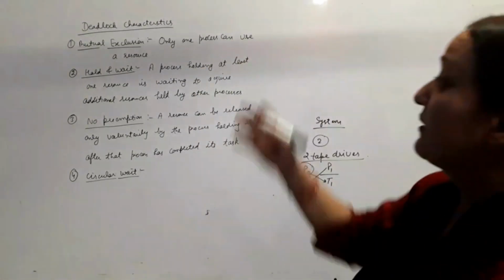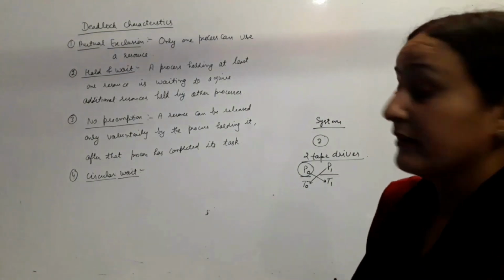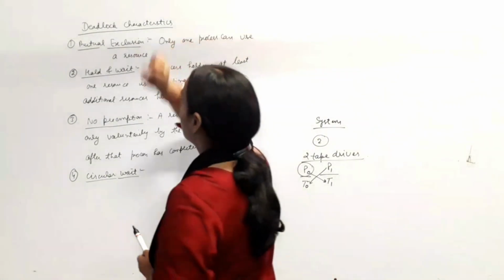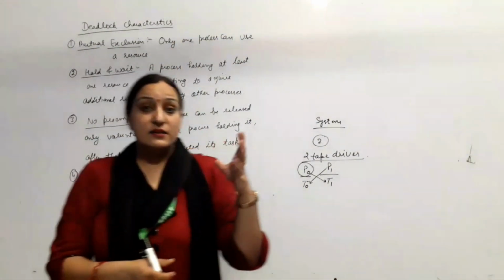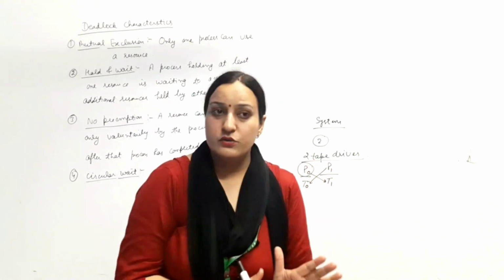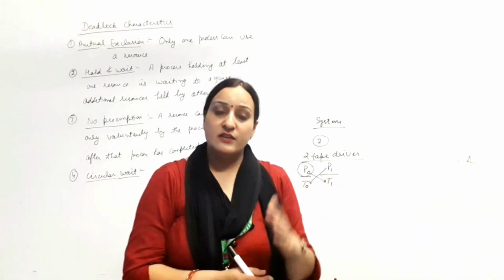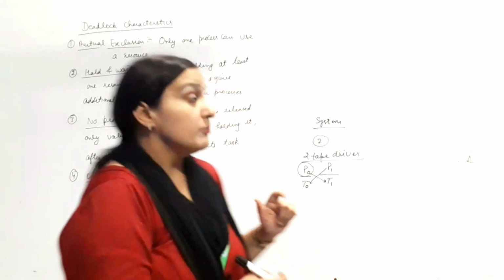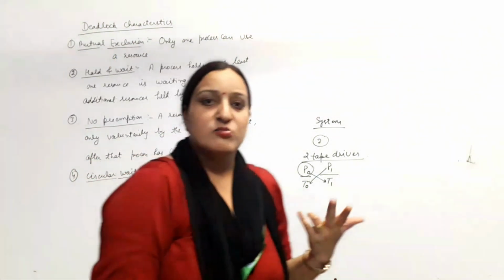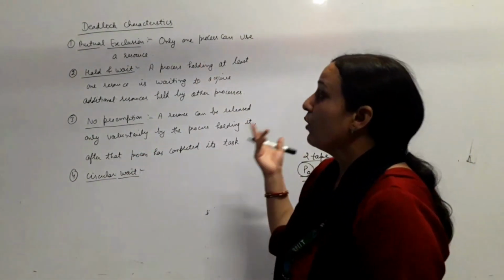There are the main characteristics of the deadlock. It means these are the necessary conditions for the deadlock. First one is the mutual exclusion. It means only one process can use a resource. It means there will be no sharing of the resources between the processes that are executing in the system. It means कोई भी process है वो अपने resource को किसी के साथ में भी share नहीं करेगा. It means this is the first condition for the deadlock to occur.